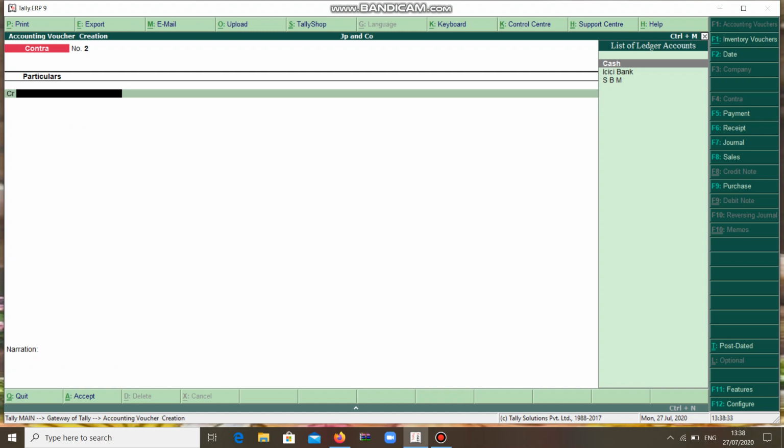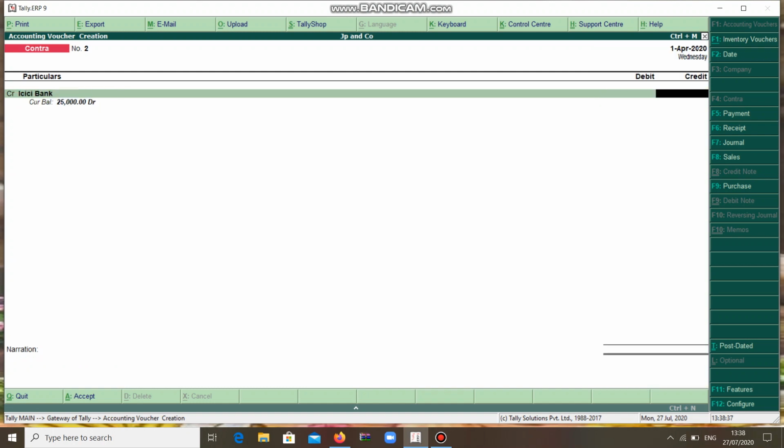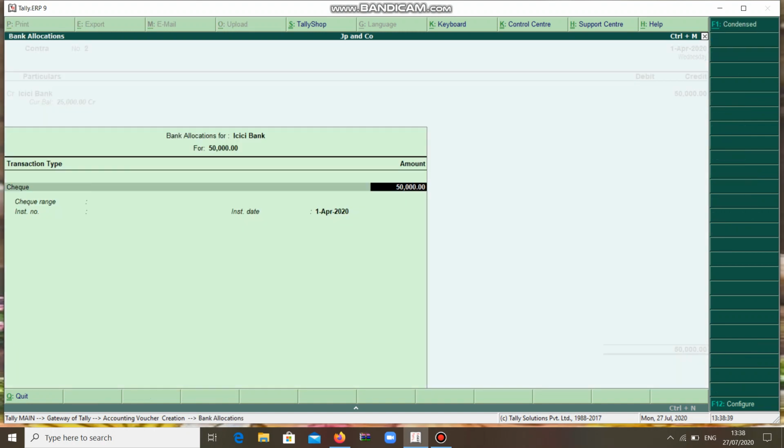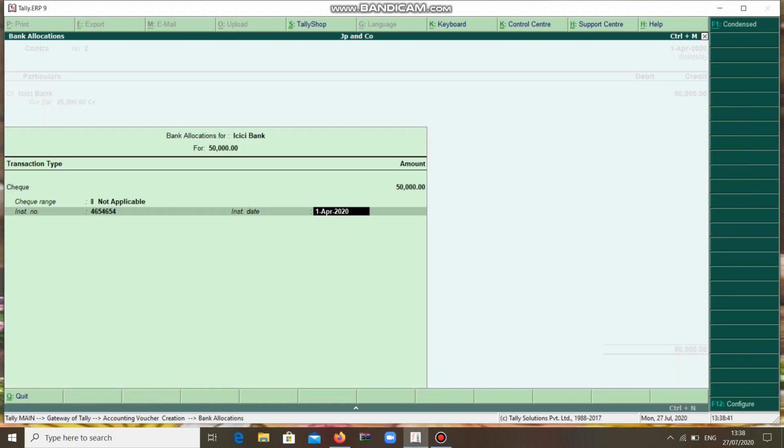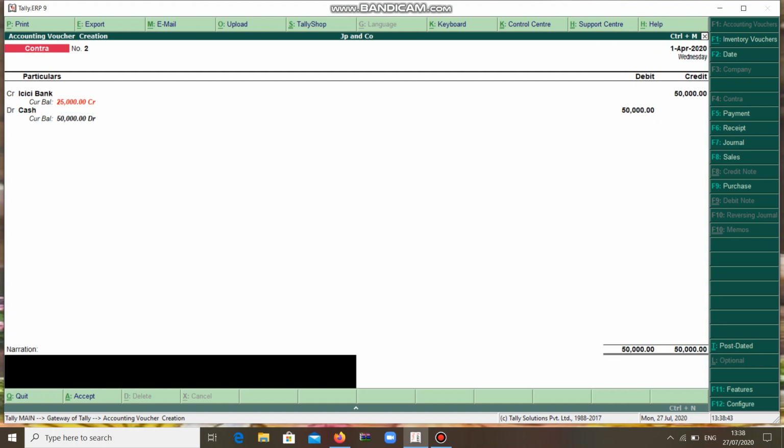Another one, you are depositing some cash into the bank. For example, I am depositing some cash, 50,000. Instrument number means cheque number, to cash. Being cash deposited to bank.